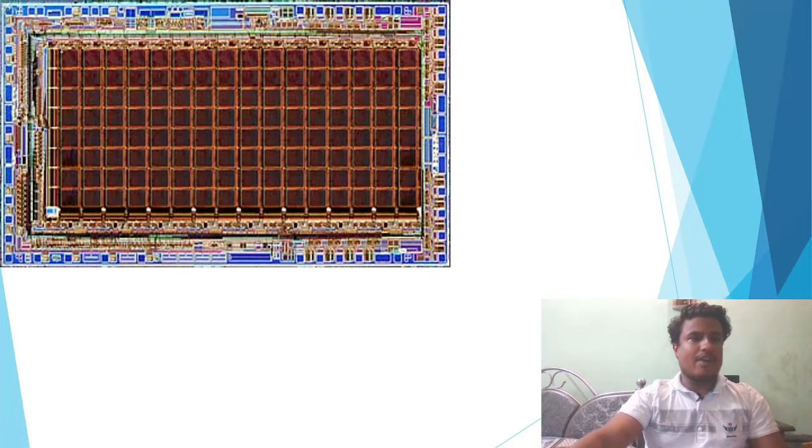Here you can find this grid structure, and some rectangular blocks, which you can think of as cells. There are rows and columns. So this is our RAM.